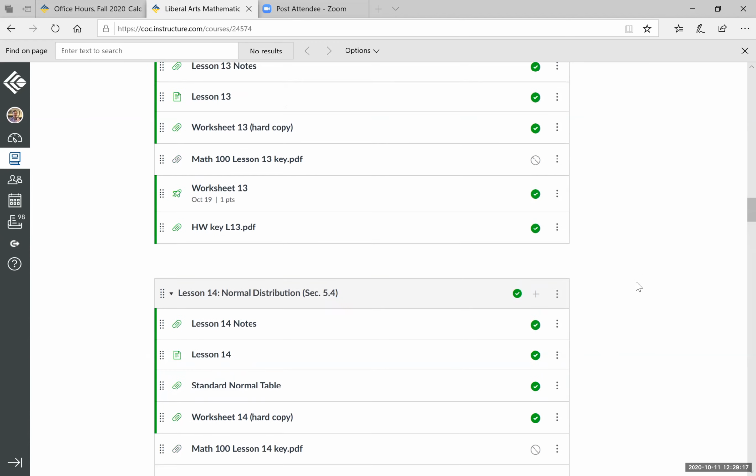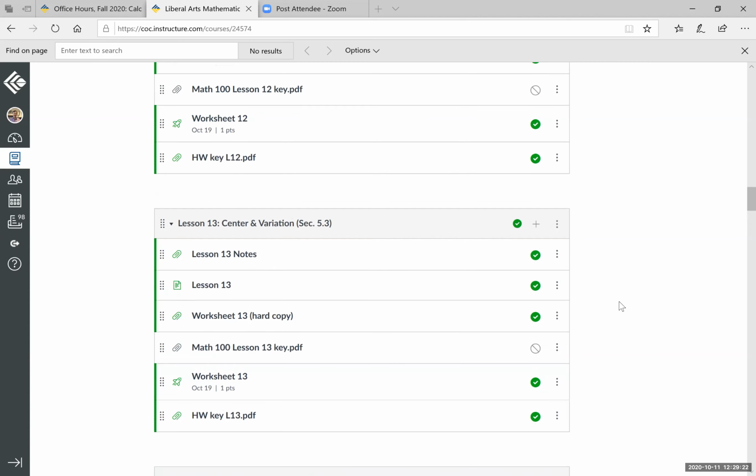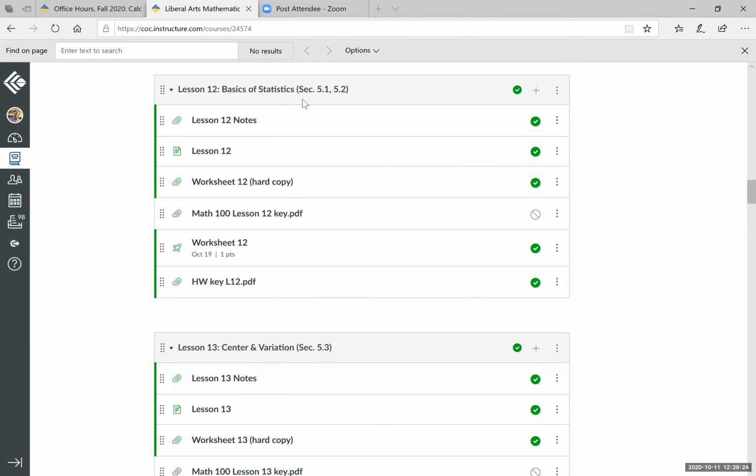But for right now, for this upcoming week, just concentrate on lessons 12 and 13. In lesson 12, you will not see any formulas or calculations. This is really about the basic terms or terminology on statistics and statistical studies. And so you'll be studying sampling and the methods used in statistical analysis. All right, so that's what lesson 12 is about. The corresponding section numbers in the book are listed right here. All right, and so that's about it.